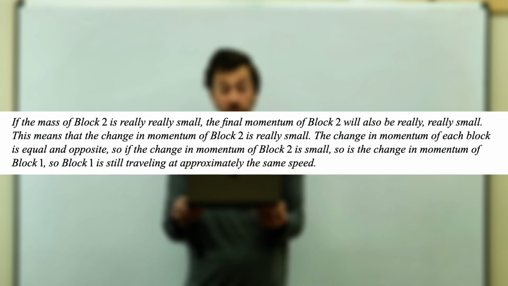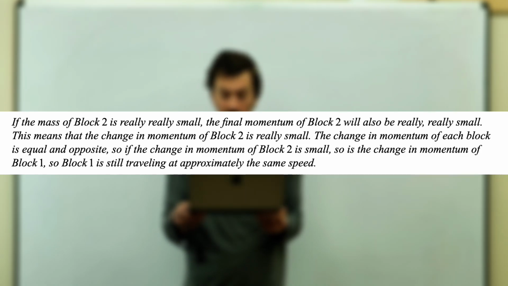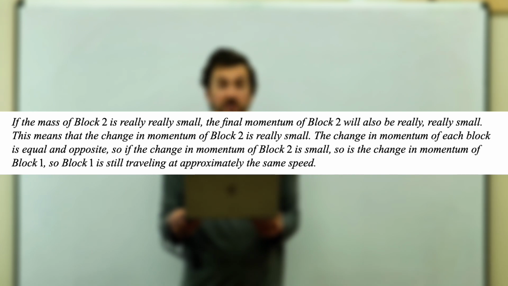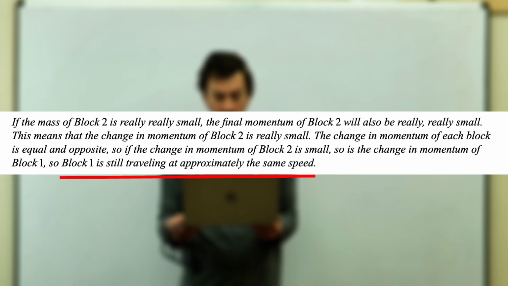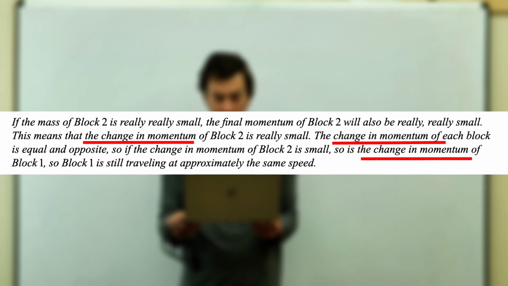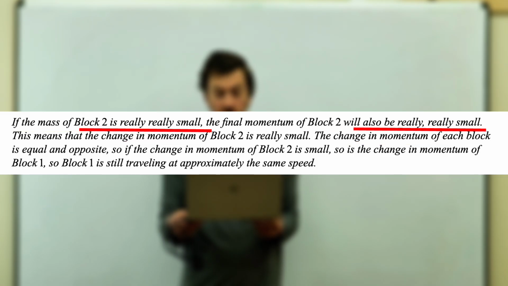If the mass of block 2 is really small, the final momentum of block 2 will also be really small. This means that the change in momentum in block 2 is really small. The change in momentum of each block is equal and opposite, so if the change in momentum in block 2 is small, so is the change in momentum of block 1. So block 1 is still traveling at approximately the same speed. So we see at the end, there's the correct claim. We see they cite the fundamental law of momentum being the same. And thirdly, they use the logic of the block being really small, and that's the 3 marks.